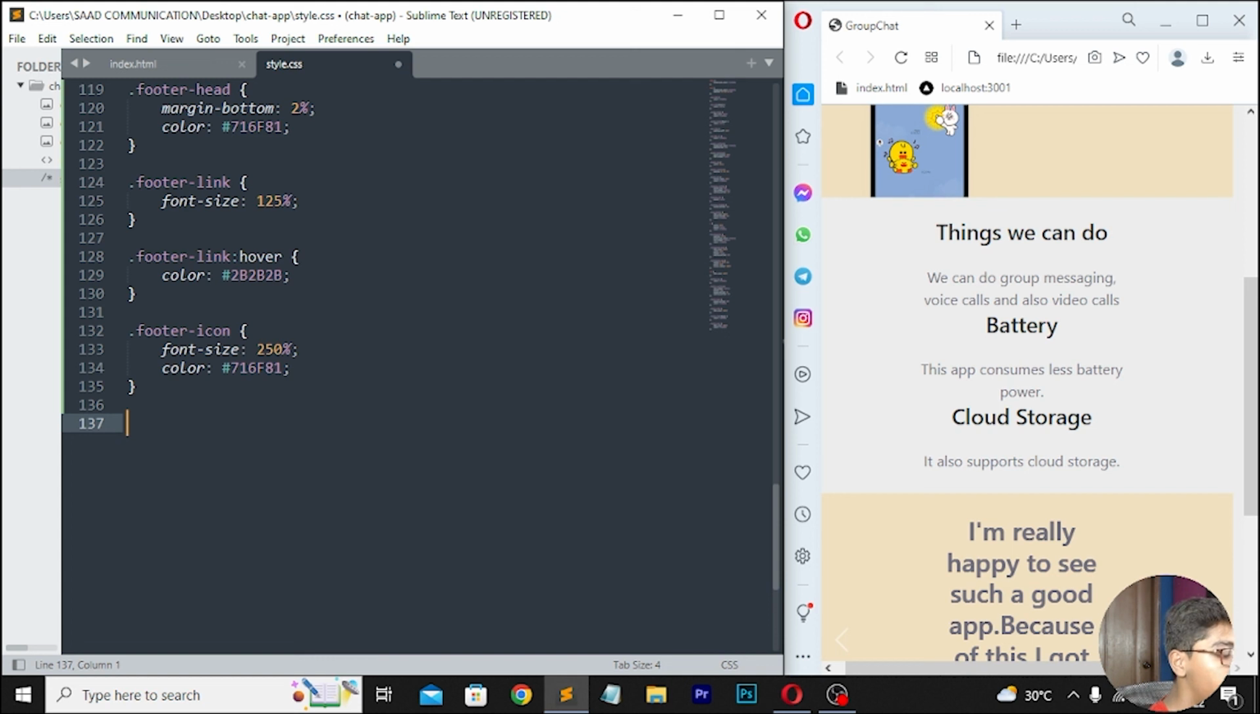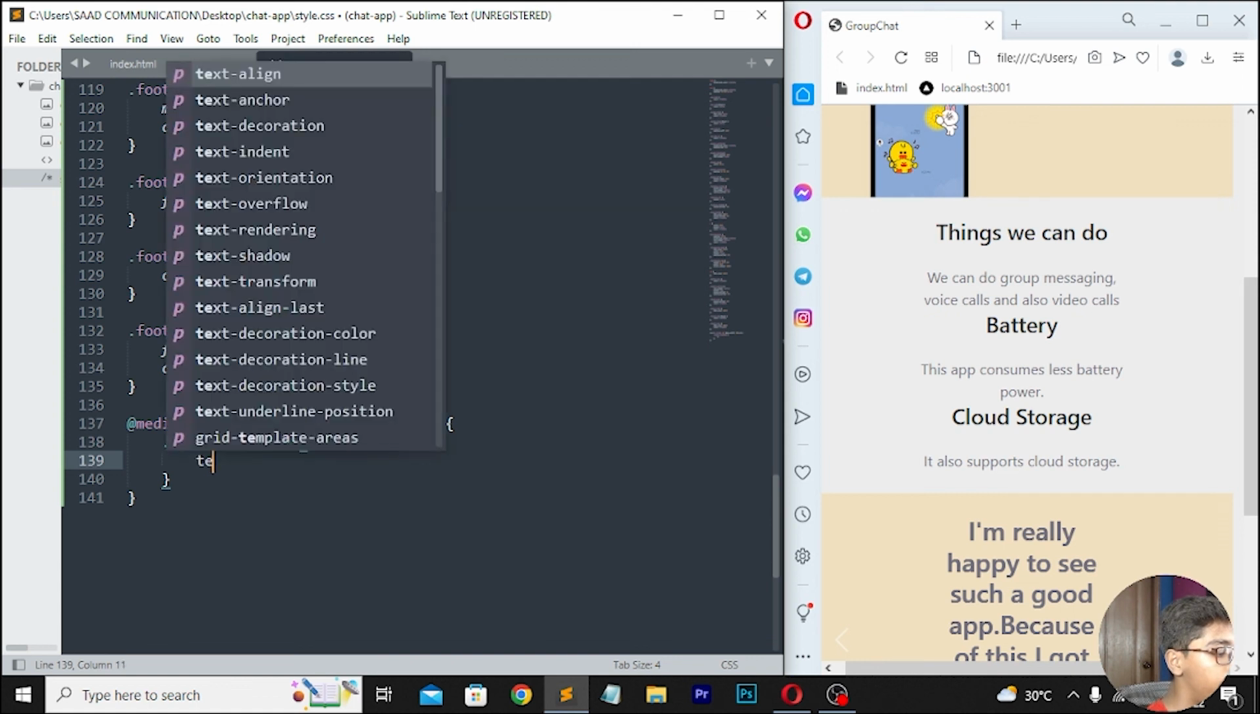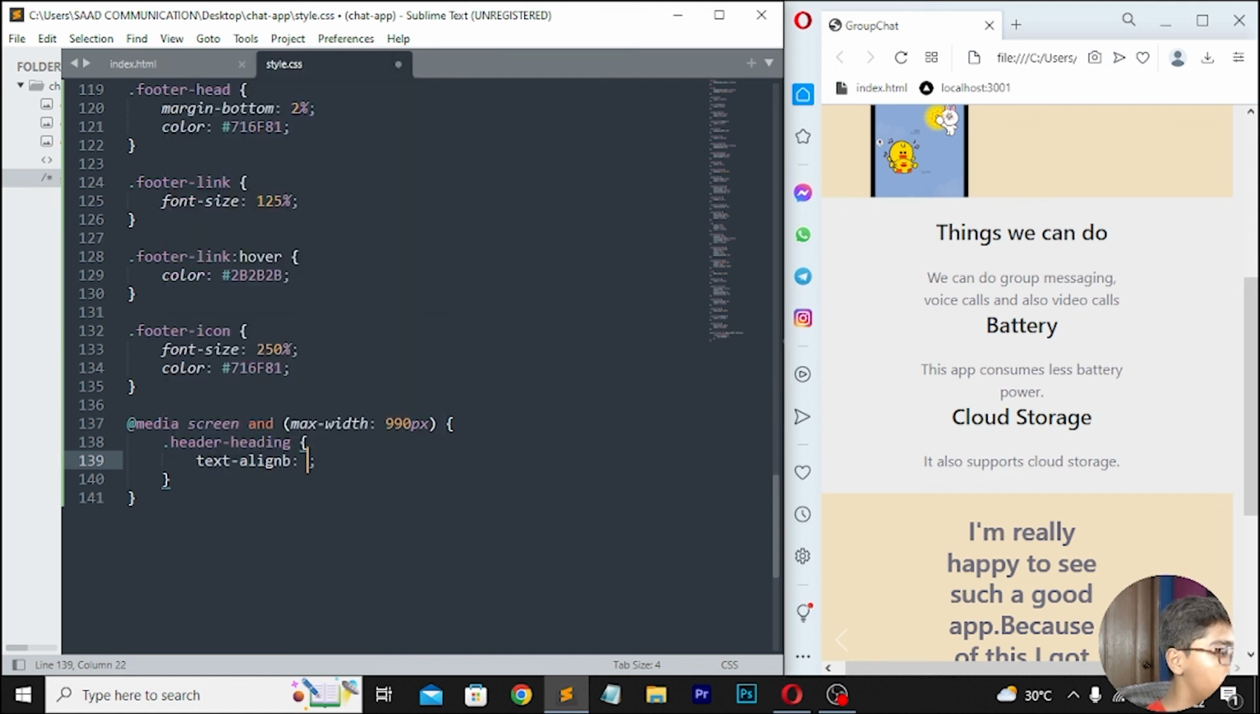Move down here, then you have to write at the rate media screen, and then max width. So here I will be writing max width, which should be 990 pixel. Here I will be moving down, right here dot header heading. Then here I'll be writing text align, which should be center.